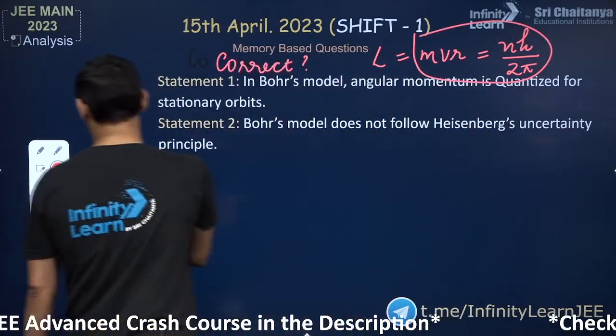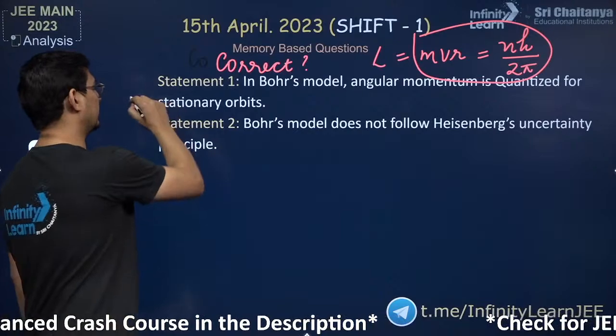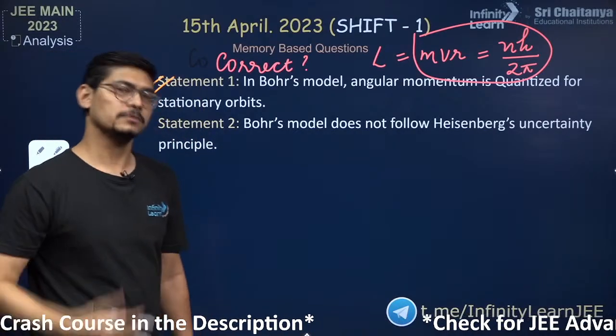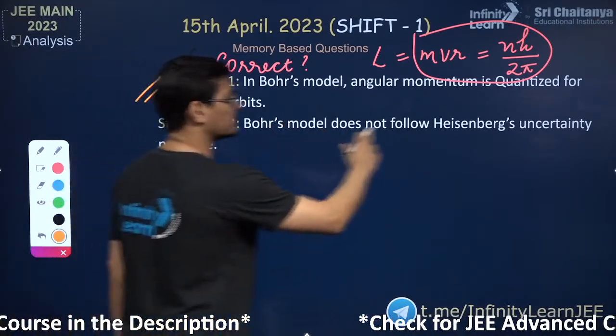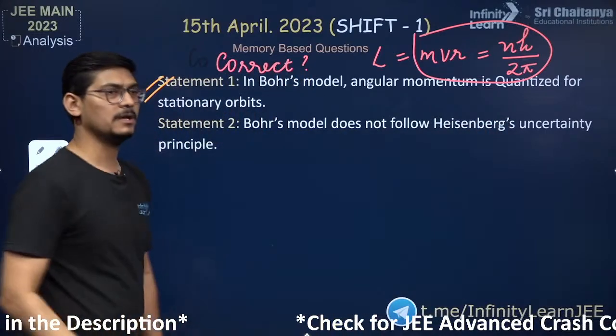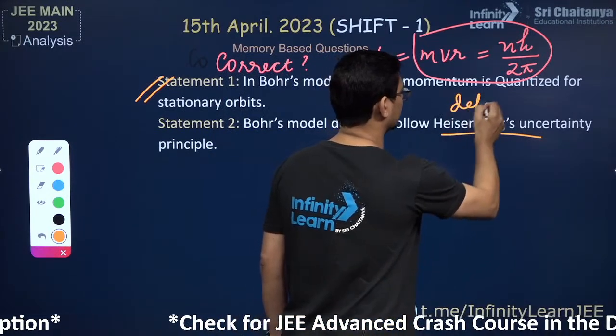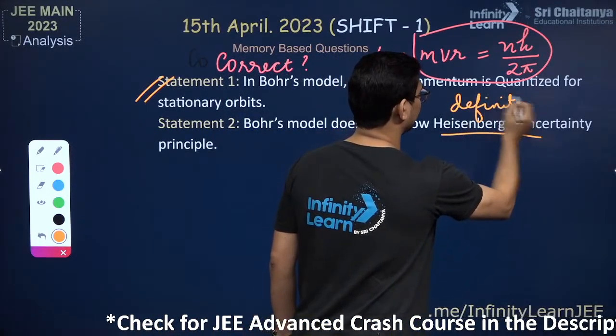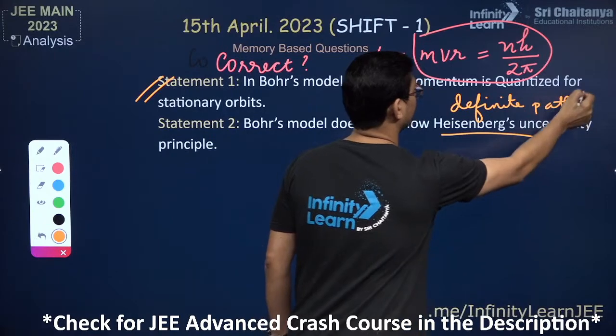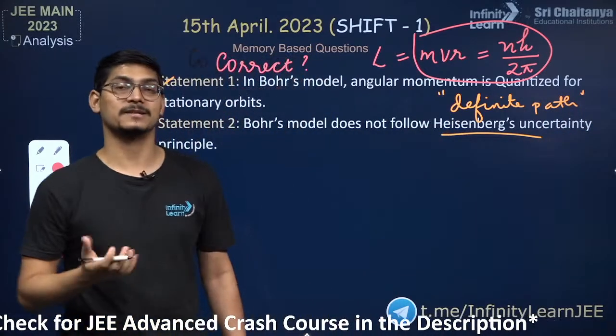You can see the angular momentum is quantized. So this statement is correct. Statement 2, that is also correct. Why? Because it does not follow Heisenberg uncertainty principle. Heisenberg uncertainty principle says that you cannot have definite orbits, you cannot have a definite path of the electron. But remember guys, as per Bohr's model, orbits are circular.